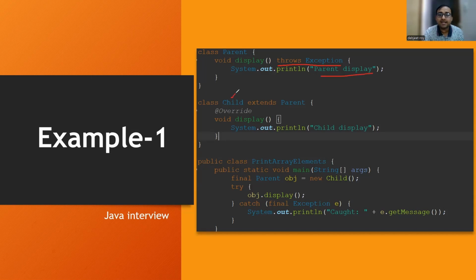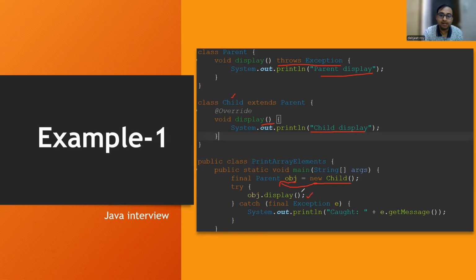Then there's a child class which extends the parent class, and here I'm overriding that display method and printing child display, but this display method is not throwing any kind of exception, no checked or unchecked, nothing. Then in the main method, I'm creating the object of this child class and storing it in the parent class reference, and then from this reference I'm calling the display method.